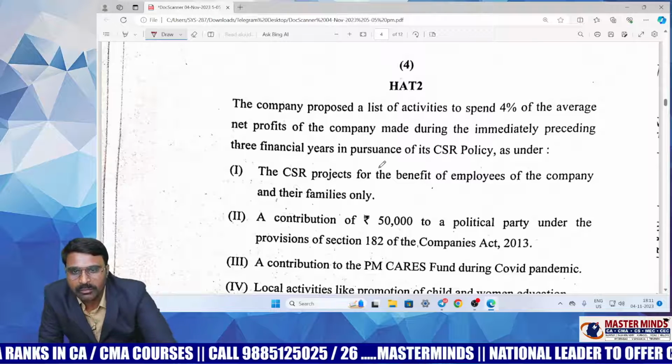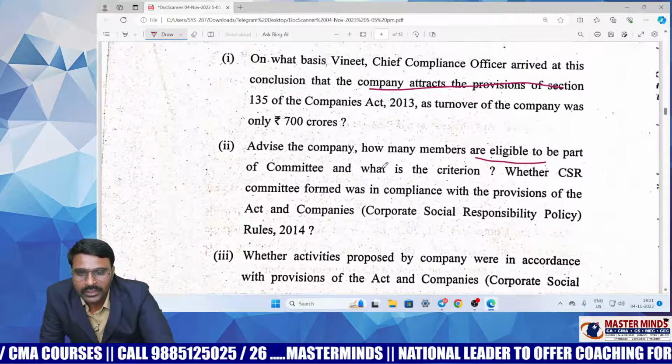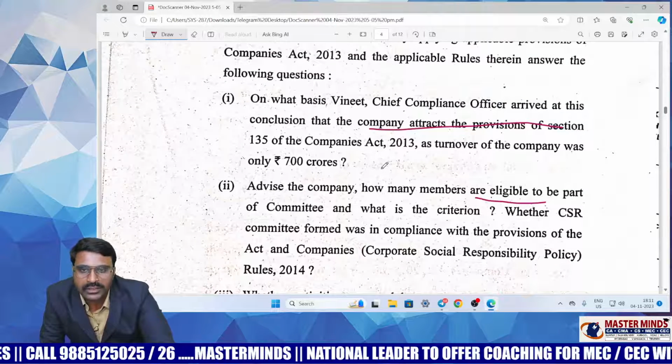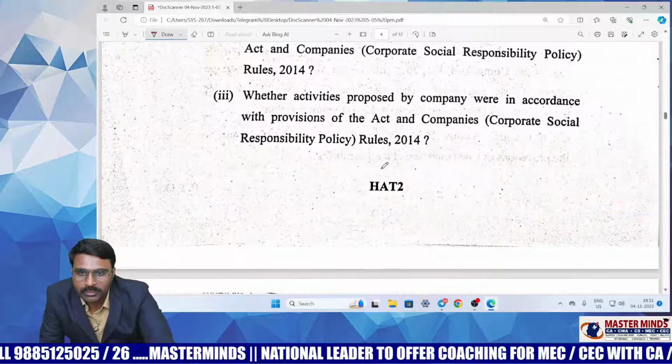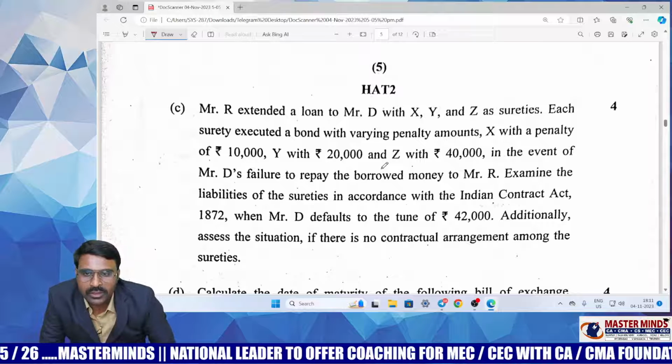The question is very plain, straightforward. Just break the question into 3 parts. Just assume that 3 questions have been given as 1 comprehensive question. Apart from that, there is no complexity in the analysis in this question. It's moderate to easy. And this is also a repeated question, a previous exam question.